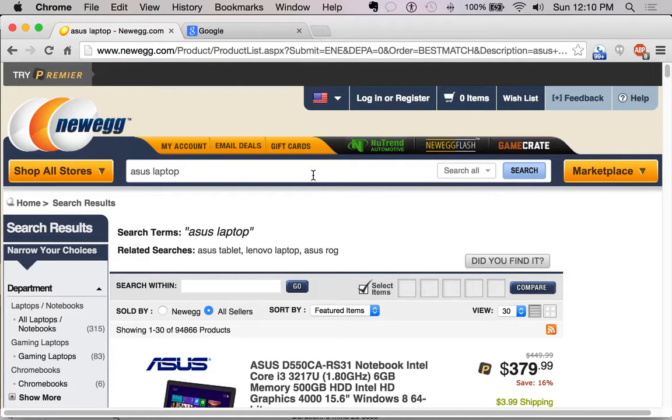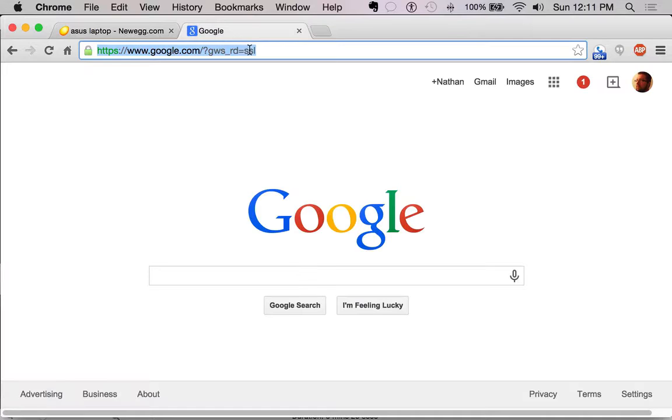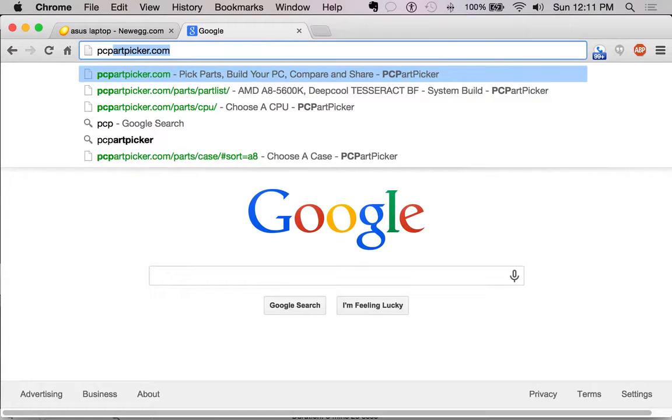And like I said, you'll find that Newegg will actually have those cheapest parts, but sometimes you'll find that another website will have the part you're looking for, maybe they're running a sale or a mail-in rebate that Newegg isn't doing. So that'll bring up those for you so you don't miss out on those deals. So let's hop on over to Pcpartpicker right now.